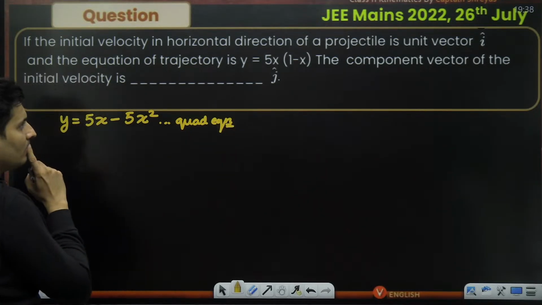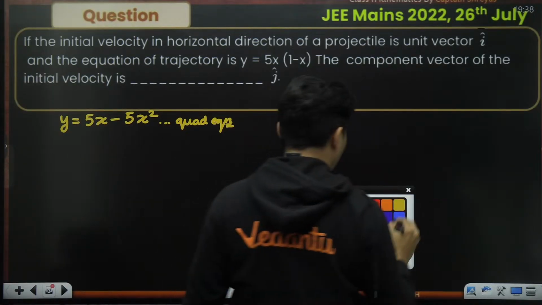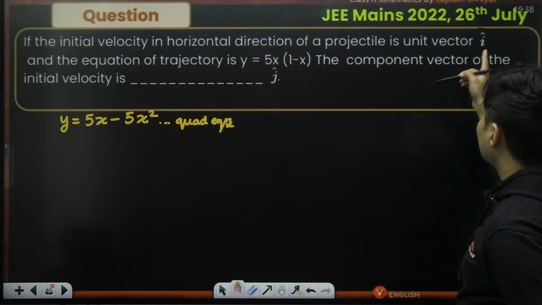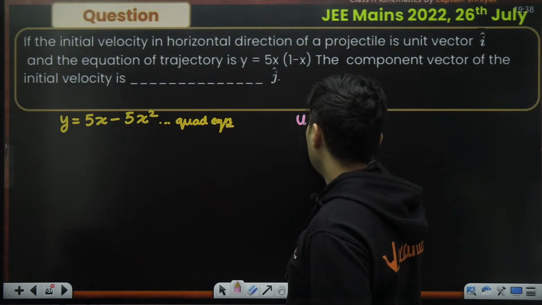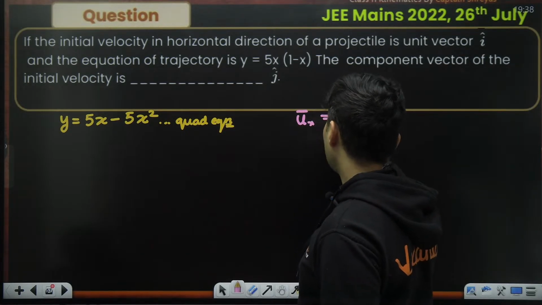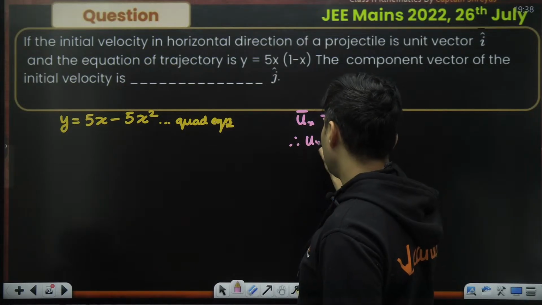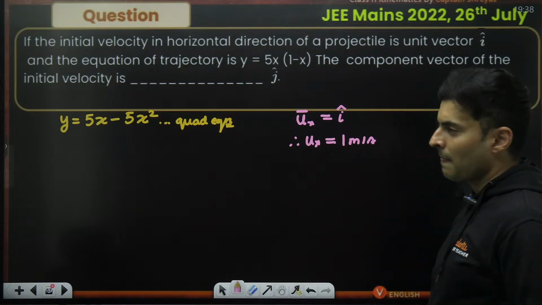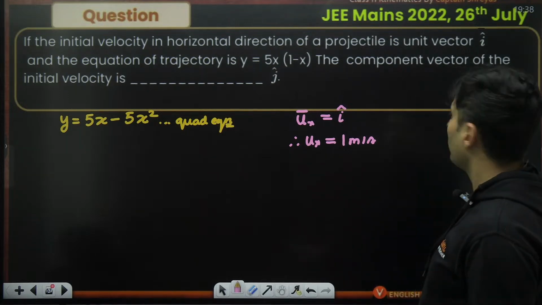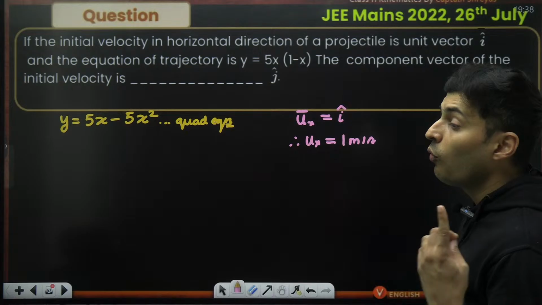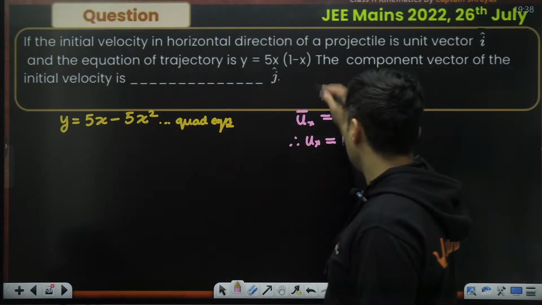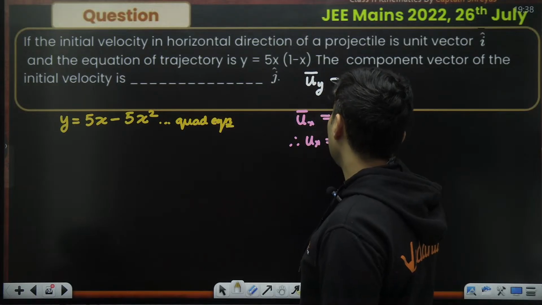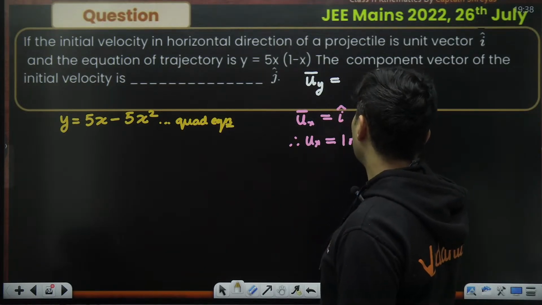Another piece of information is also given to me. What is that information? Initial velocity in horizontal is i cap. That means ux bar is i cap. Therefore, initial velocity in x, magnitude wise, is 1 meter per second, unity. The question is, find the component vector of the initial velocity in y direction. That is what they have asked.